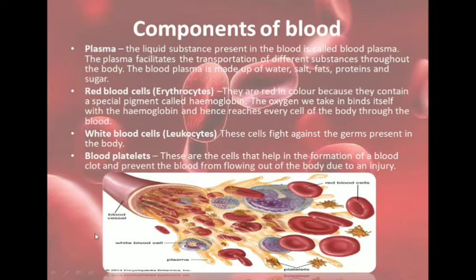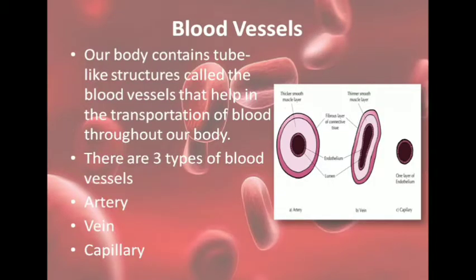Then next is the white blood cell. White blood cells are also known as leukocytes, and their main function is to fight against the germs that enter the body. And finally we have the platelets. These help in the formation of blood clots and prevent the flow of blood out of the body during an injury.